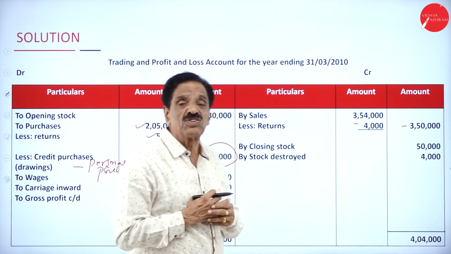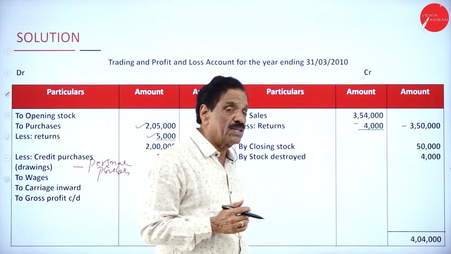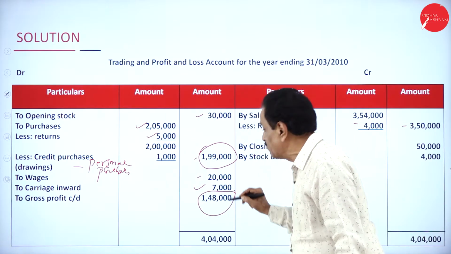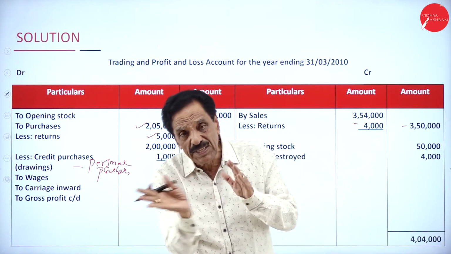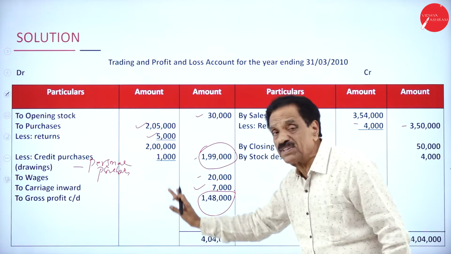What is the stock destroyed? 4,000. We have to show the full value. How much stock destroyed? 4,000. The difference will come 1,48,000, which is called gross profit, which has been transferred to profit and loss account. This goes in the favor of trading account.